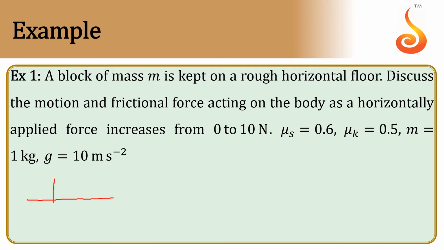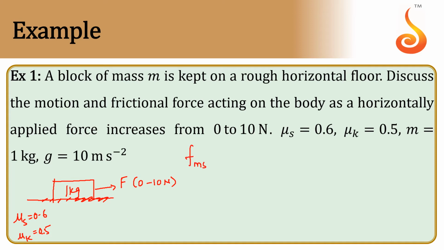So there was a body of mass 1 kg which is placed on a rough horizontal surface where μs is 0.6 and μk is 0.5, and we are applying a force which is variable from 0 to 10 newtons. So we need to discuss the motion. So let us calculate the maximum static friction.